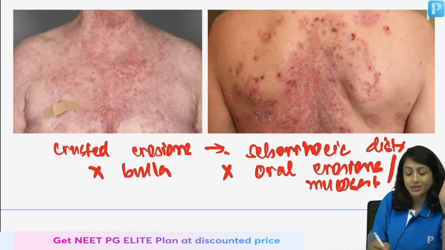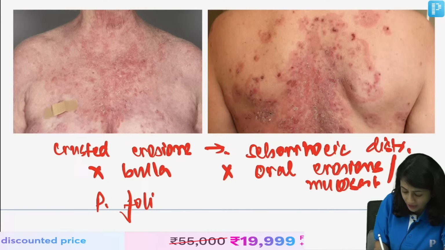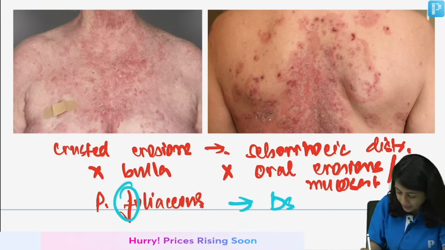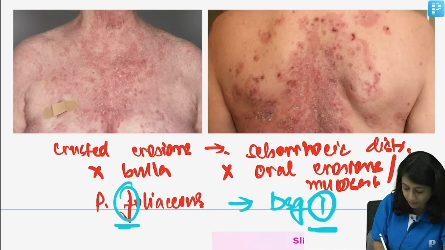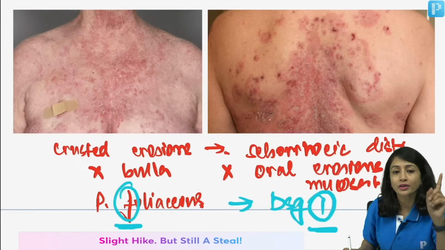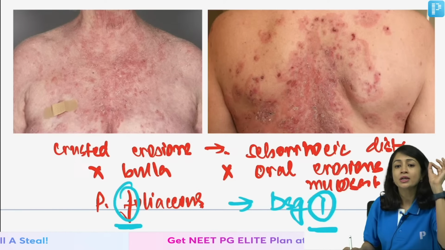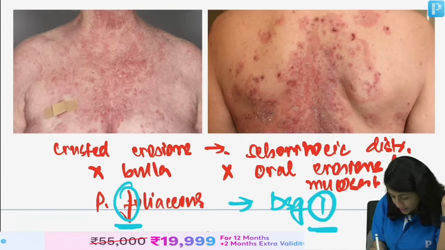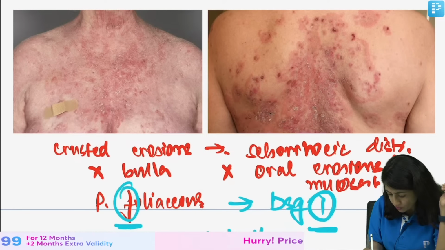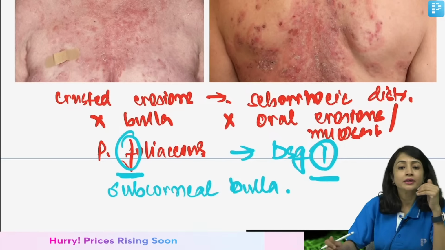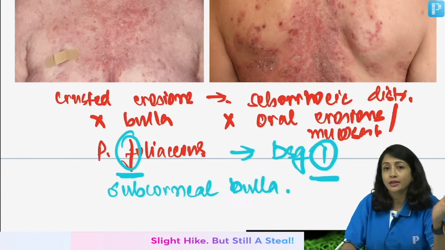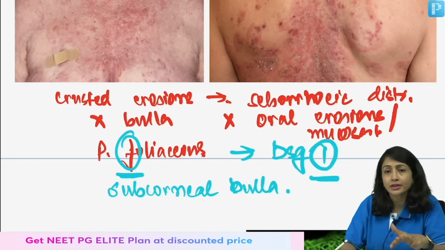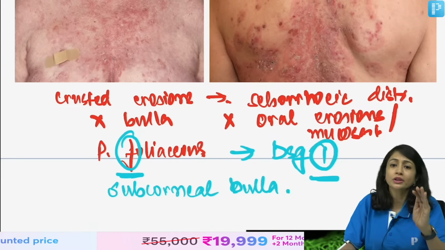You see crusted erosions. Yes, this is a patient of Pemphigus foliaceus. F for first. So, here my target antigen is desmoglein 1. Remember, F for first. Since it is superficial, I get a subcorneal bulla here, and since it is very superficial, it ruptures easily, so I hardly see any bulla. And since in oral mucosa it is predominantly desmoglein 3 and here the target antigen is desmoglein 1, I do not see mucosal involvement. Clear?